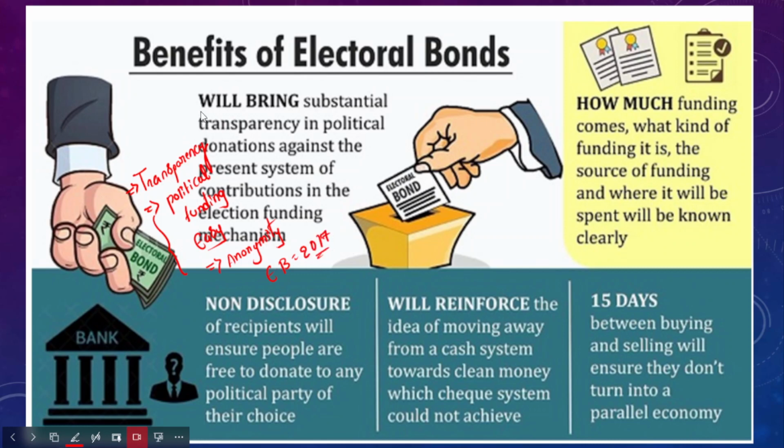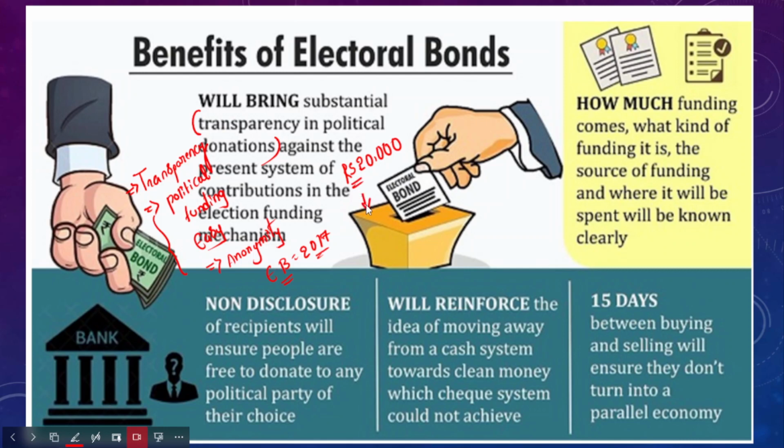As I have already told you, it will bring in more transparency in political donations. Now in the earlier system, there was no electoral bond scheme, so each donor could give around 20,000 rupees of cash to the political party of his choice.